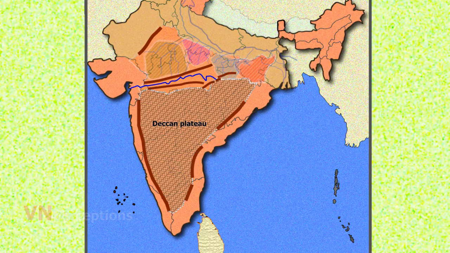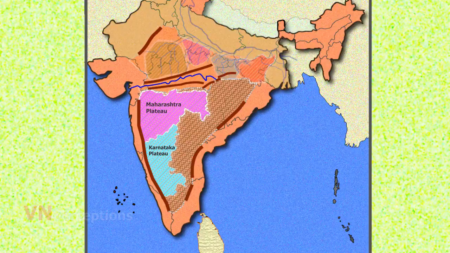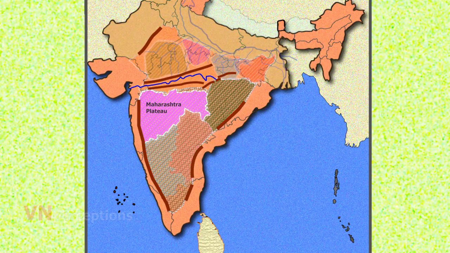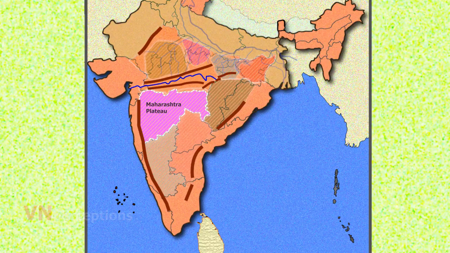The Deccan Plateau is further divided into Maharashtra Plateau, Karnataka Plateau, Telangana Plateau and Eastern Plateau. Coming to Maharashtra Plateau. The Maharashtra Plateau lies to the northwestern part of the Deccan Plateau region. The western limits of this plateau is marked by the Western Ghats.